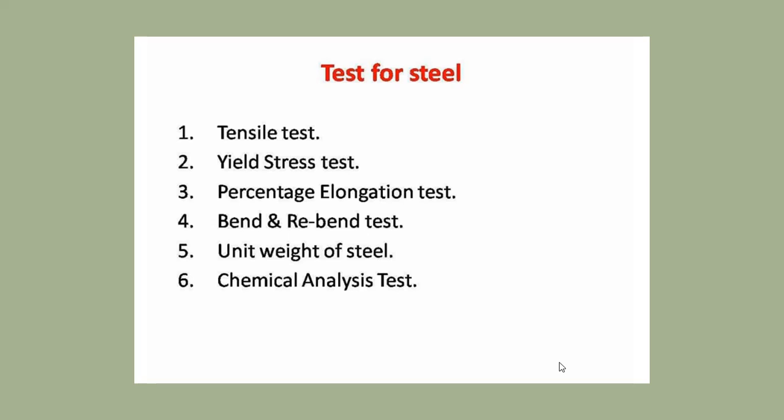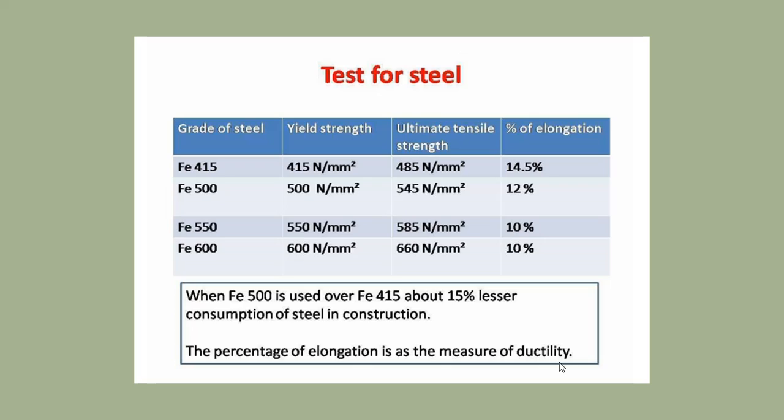Then tests for steel: tensile test, yield stress test, percentage elongation test, bend and rebend test, unit weight of steel, chemical analysis test. Then grade of steel, yield strength, ultimate strength and percentage of elongation. When Fe500 is used over Fe400, there is about 15% lesser consumption of steel in construction. The percentage of elongation is the measure of ductility. So here the ultimate strength is different and the yield strength is different.